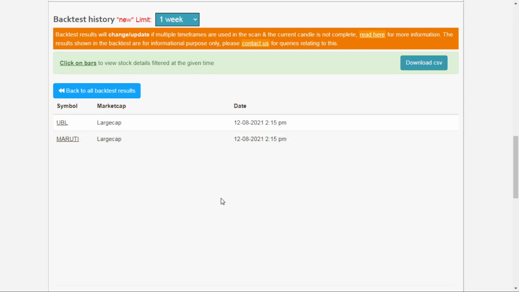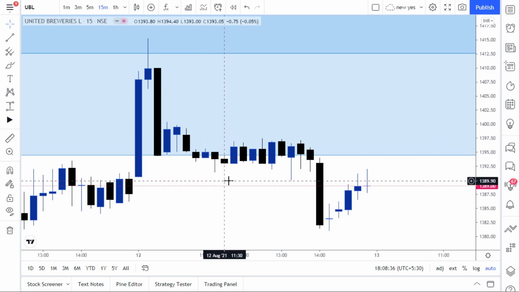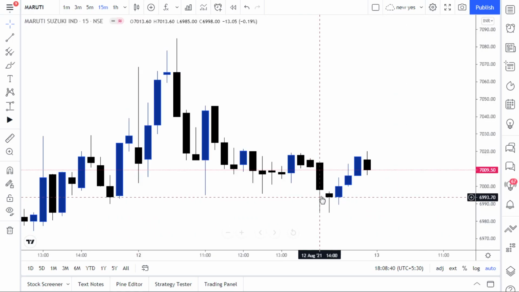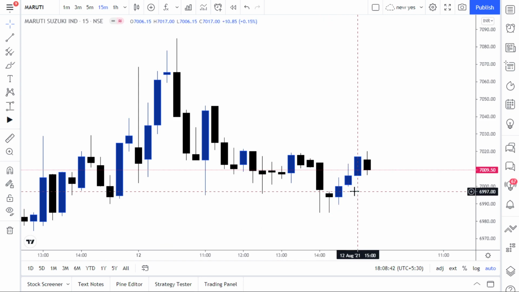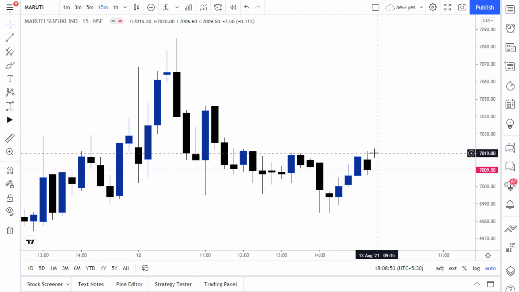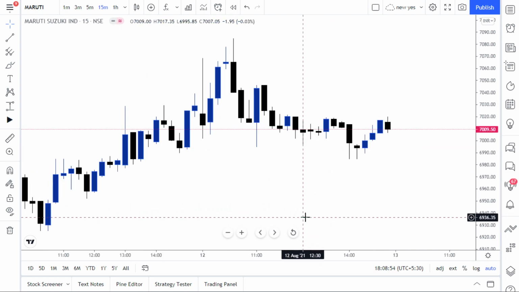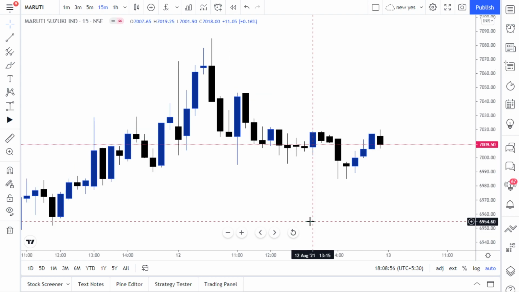And finally we find Maruti at 2:15. Maruti forms the day low at 2:15, where it broke that high. It broke around 7,000 and moved towards 7,020 with the stop loss below 6,985. 15 rupees is the risk for the trade.